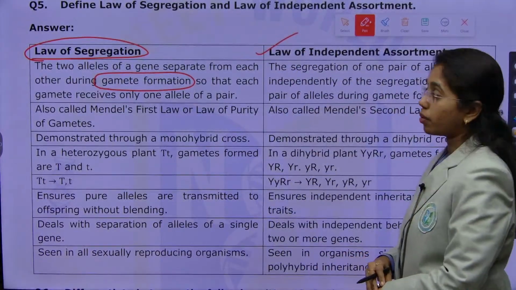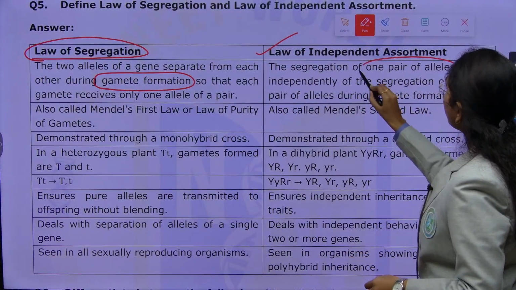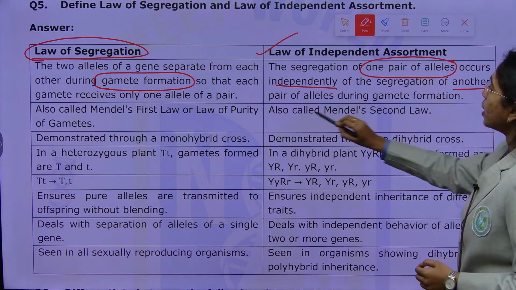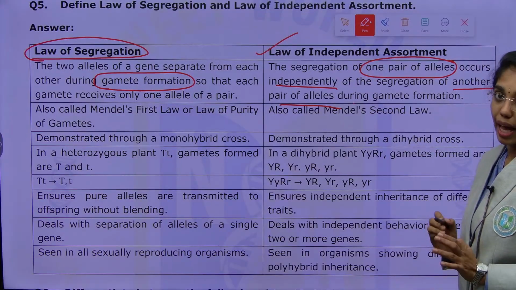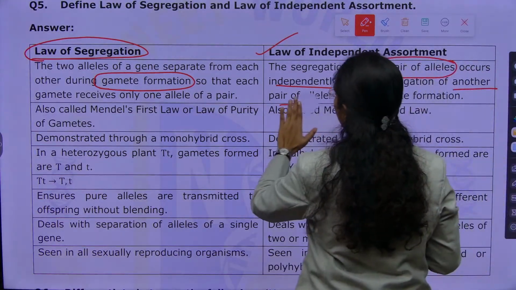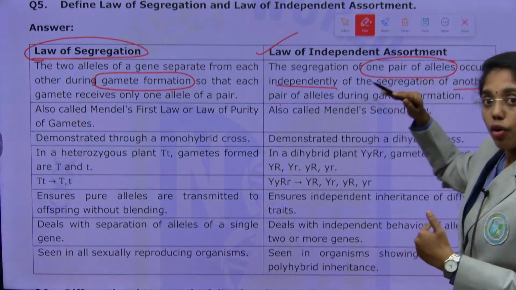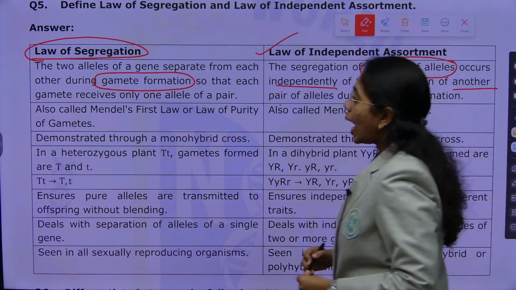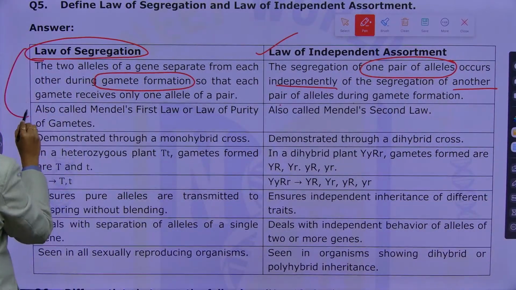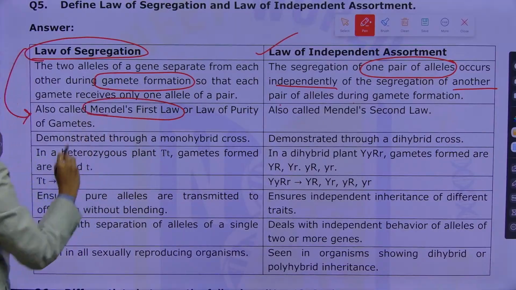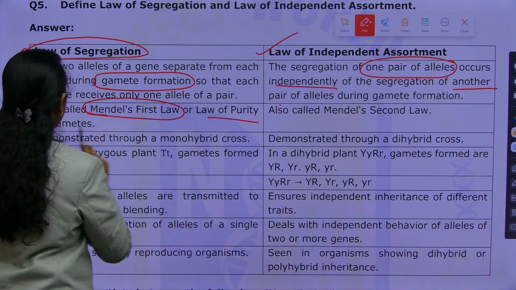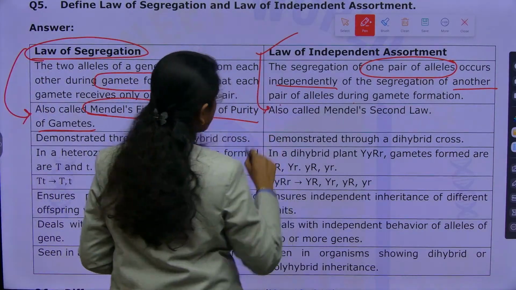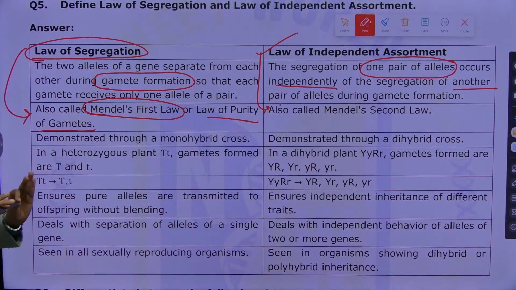Next, law of independent assortment: the segregation of one pair of alleles will occur independently of the segregation of another pair of alleles during the time of gamete formation. This is the crystal clear definition that we are giving for both law of segregation and law of independent assortment. Law of segregation is also addressed as Mendel's first law or law of purity of gametes. Law of independent assortment is also known as Mendel's second law.